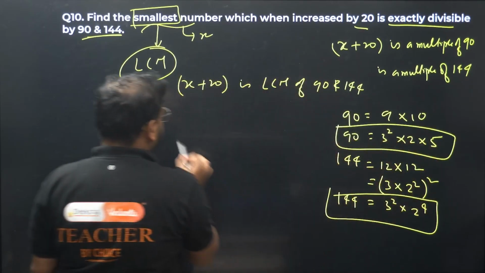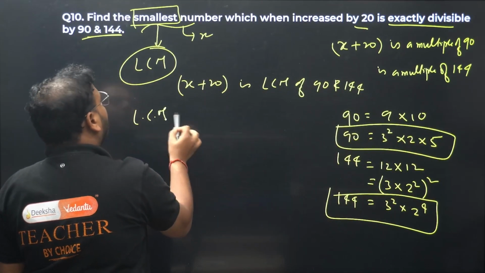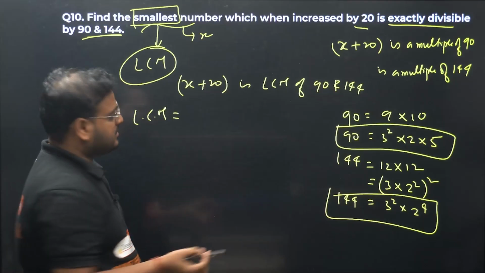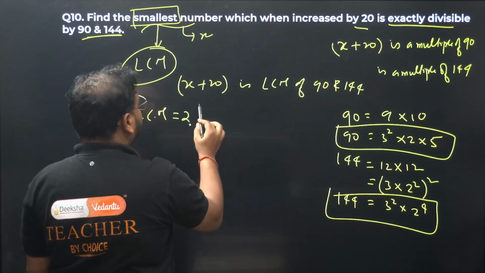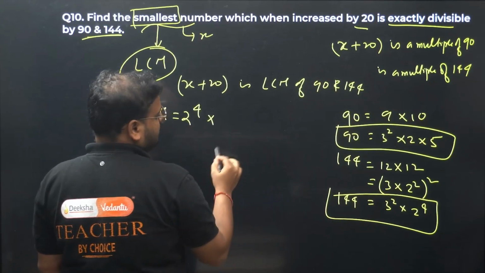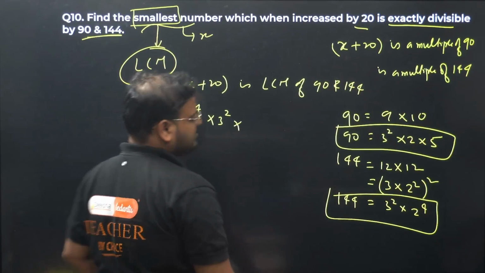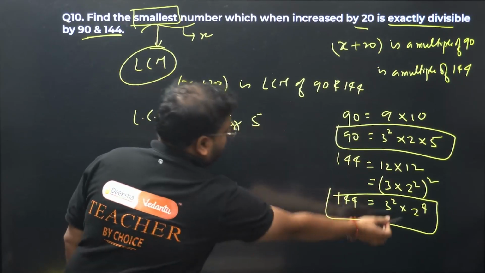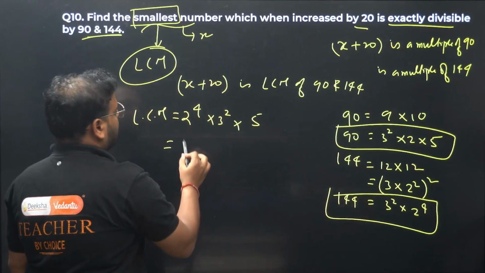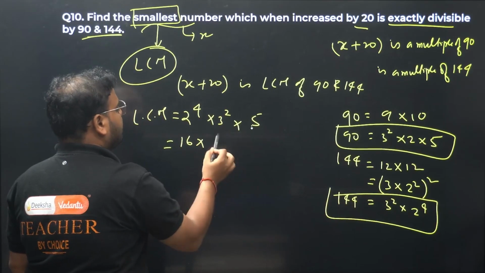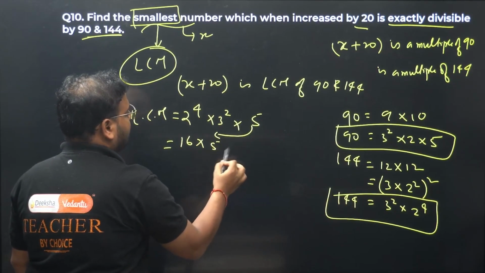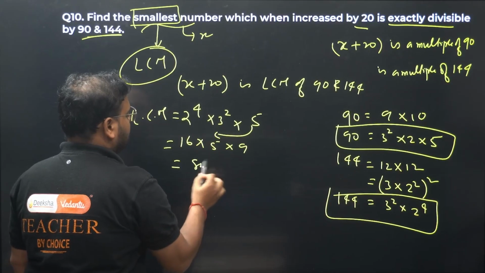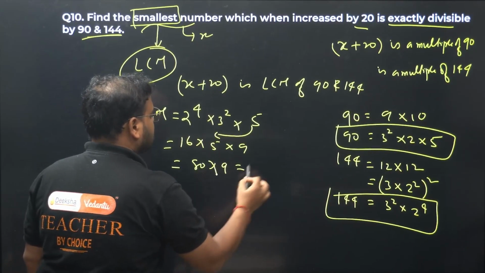Look for LCM. For LCM, what do we have? All the factors with highest powers. 2 with power 4. 3 with power 2, because 3's highest power is 2 over here also. 5, simply 1, there's no 5 over here. So we're going to go with 16 into 5 into 9. I get 80 into 9. How much is this?